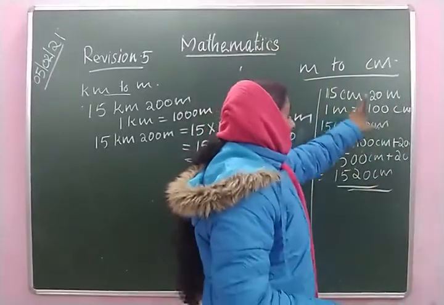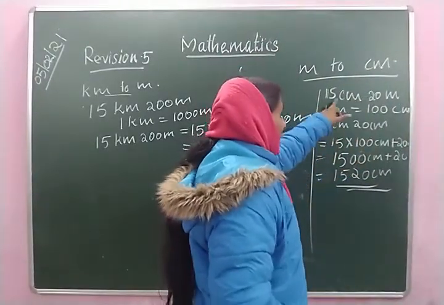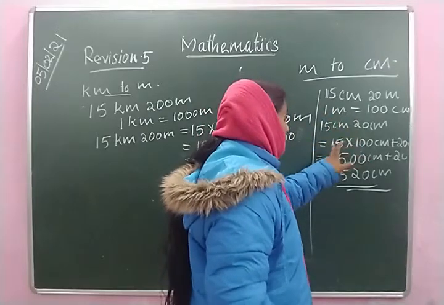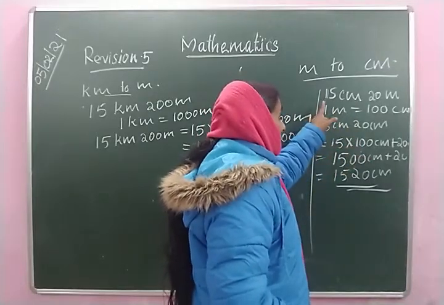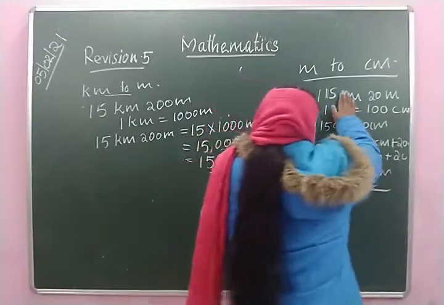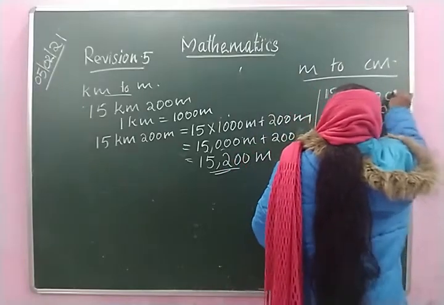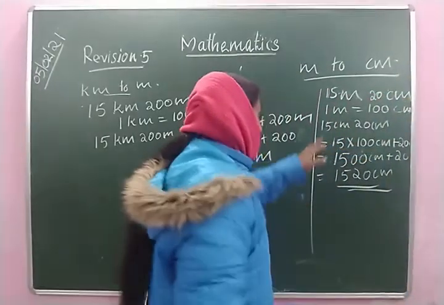Here the question is 15 meter and 20 centimeter.